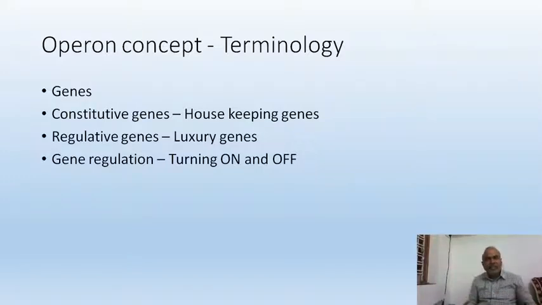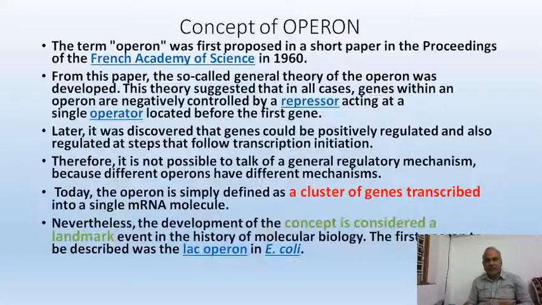So let us find out what is making a gene start its function, or stop its function. That is called the operon. So let us have some concept of the operon. For the first time, the term operon was given in a paper published in the French Academy of Science in the year 1960.